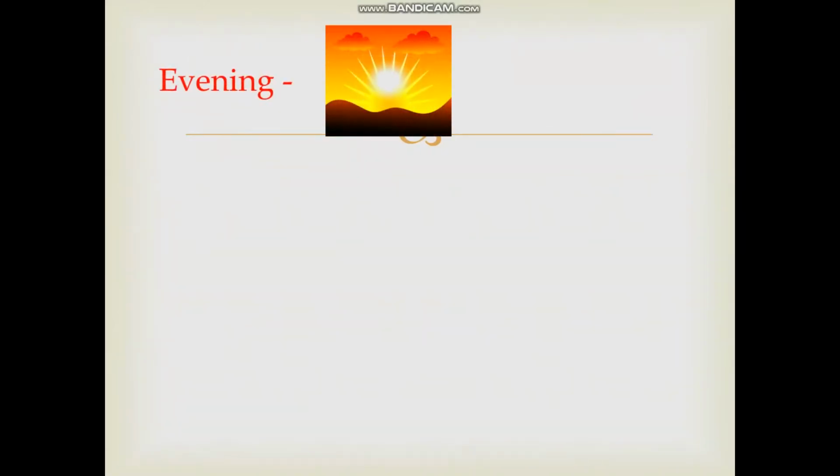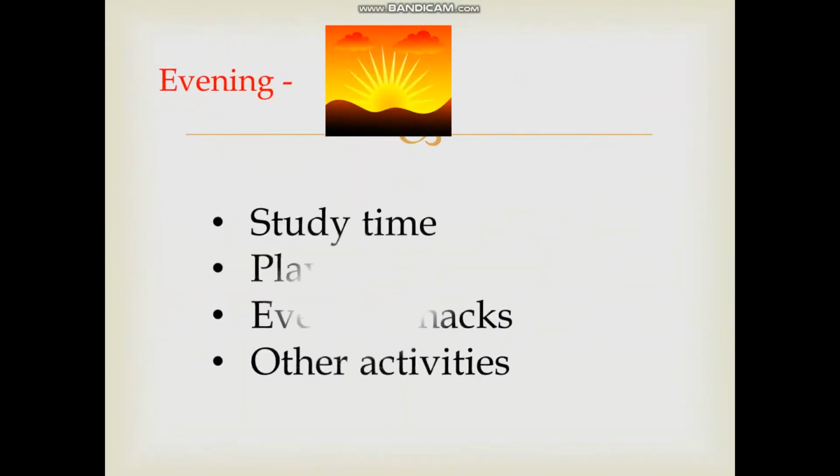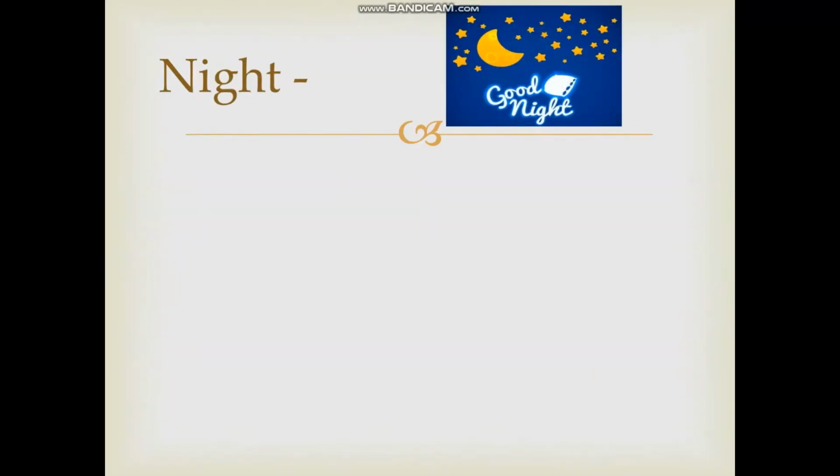Then in the evenings, when the sun sets, some of us study at that time, some of us go out to play, then we have our evening snacks, and then we can have other activities also. For example, our hobby classes, some of us go to art class, skating, many other things that we can do in the evening hours. We can watch TV also. And in the night, when the sun is not there, we have stars in the sky, it is our dinner time, and then we are off to sleep.